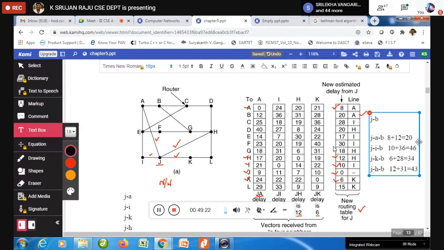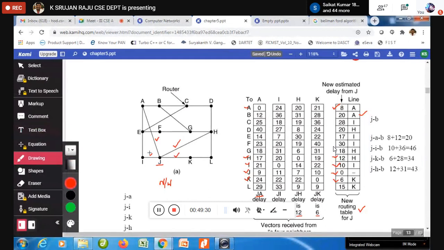Which one is shortest? 20, sir. 20. So now it is written that J can reach B with the 20 distance via A. Now you have understood how to compute? Now you can compute to all remaining nodes.